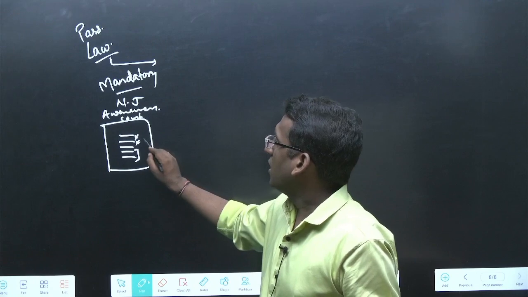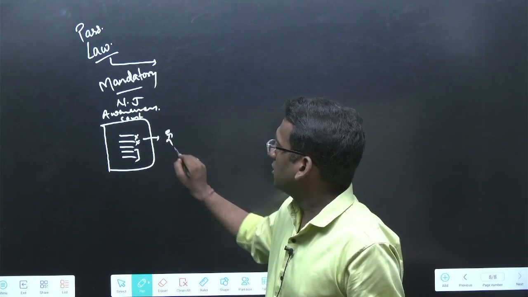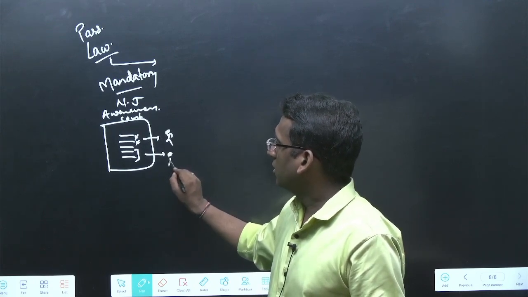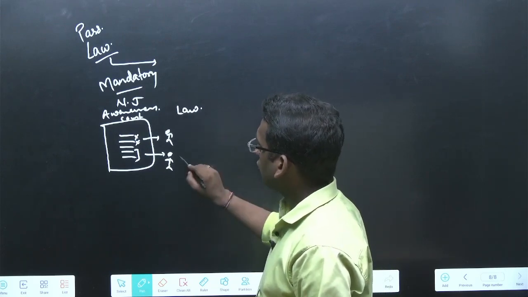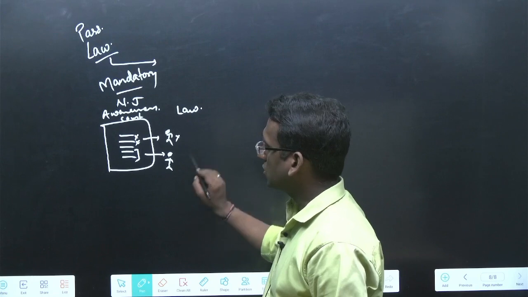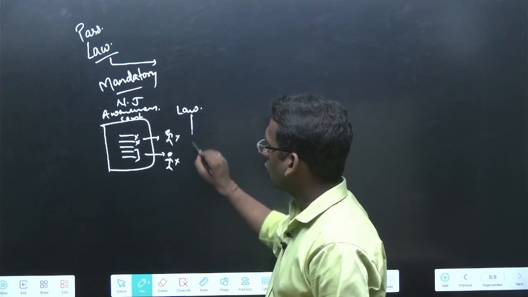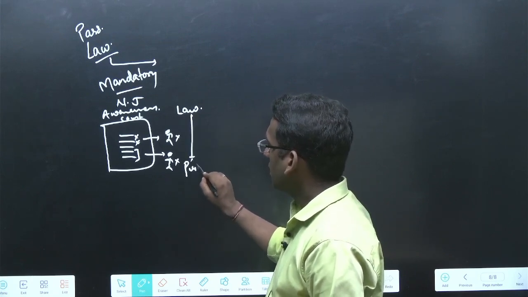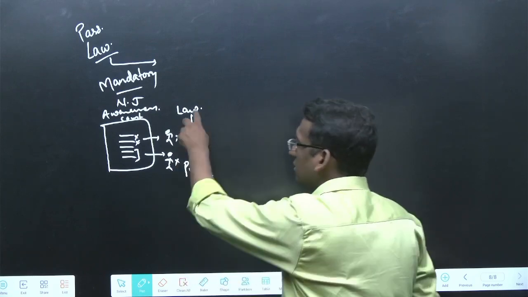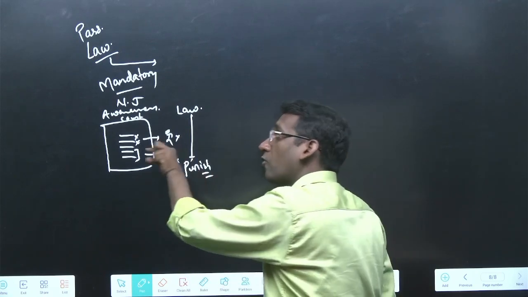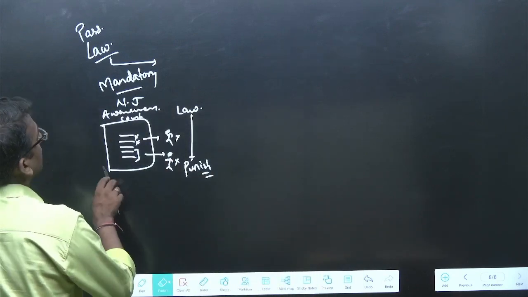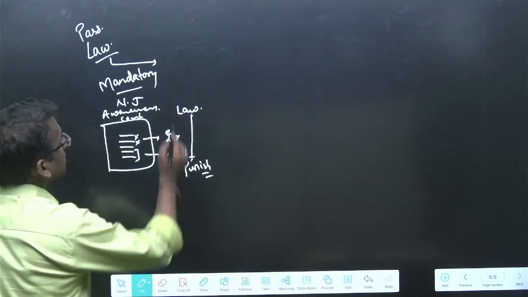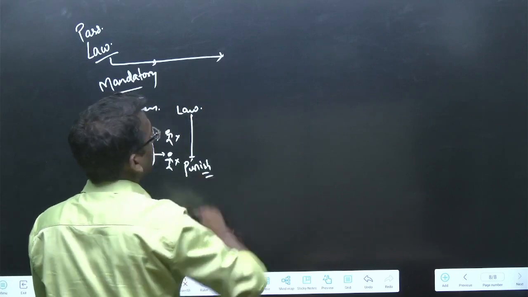Hence, what will government do? यहाँ पर तो individual को कुछ problem नहीं किया, लेकिन इस केस में गवर्नमेंट क्या करेगी? गवर्नमेंट लॉ पास करके रखेगी, और लॉ के थ्रू अगर यहाँ आपने कुछ नहीं किया तो चल जाएगा, लेकिन अगर ये वाला परफॉर्म नहीं किया तो लॉ के थ्रू आपको पनिश कर दिया जाएगा. That is, by the means of law, government is going to make sure that you perform this duty, right? So how is government doing this? Government actually passes the law, and by the means of law, they will do this.